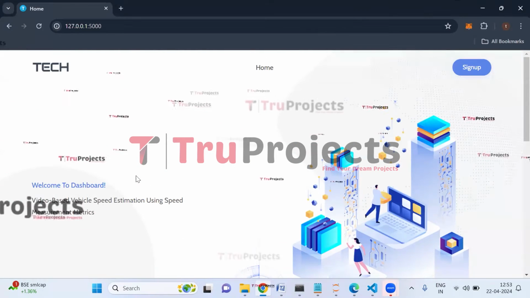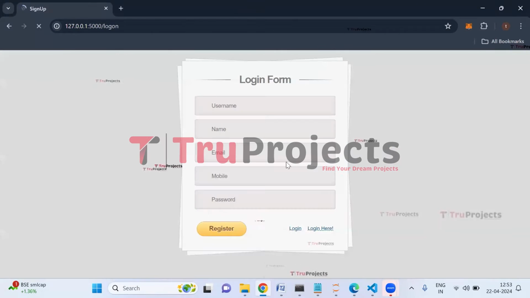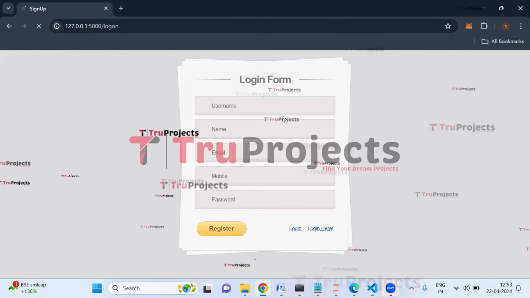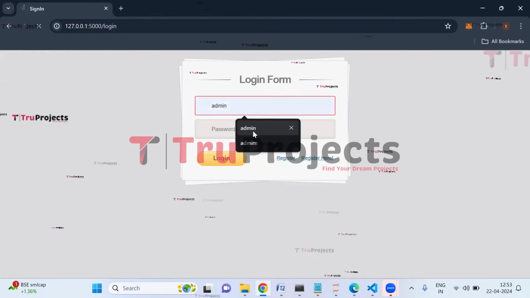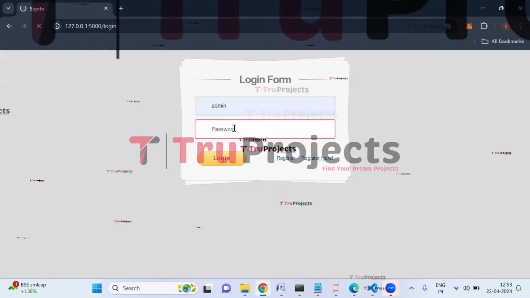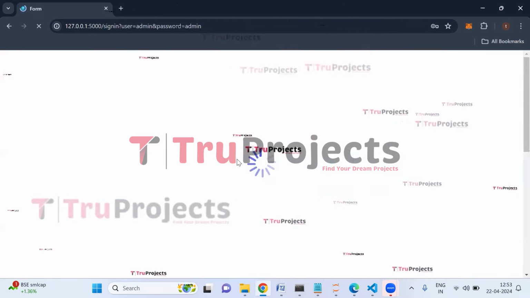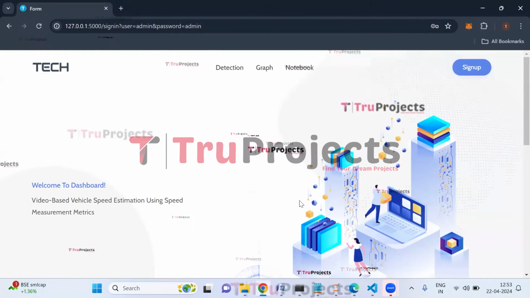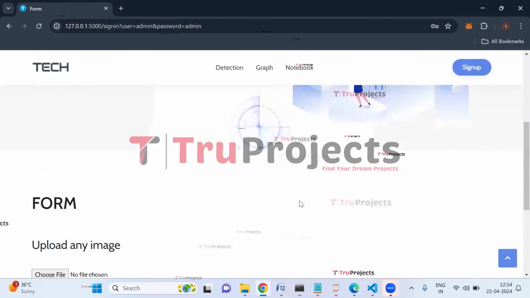If we are a new user, we need to register first. So click on sign up button here. So here we need to enter all these details to register. But I have already registered, so click on login. So here we need to enter the username and the password, which are static, and then click on login. We have logged in successfully and we are redirected to the prediction page.